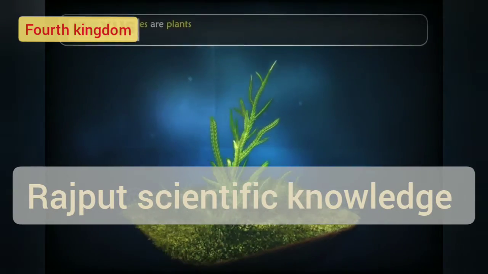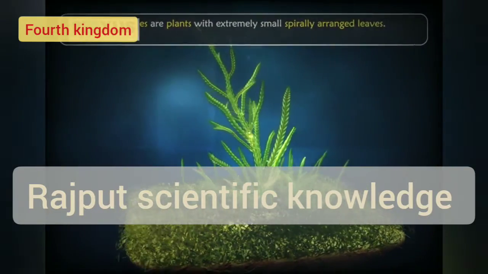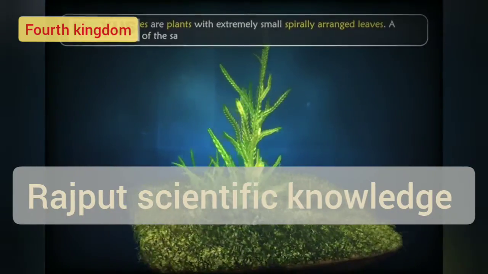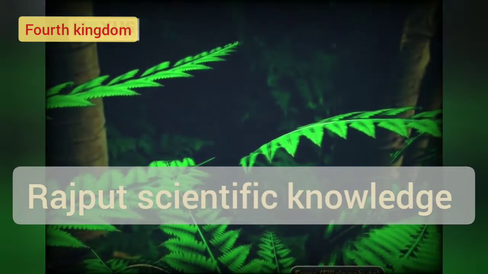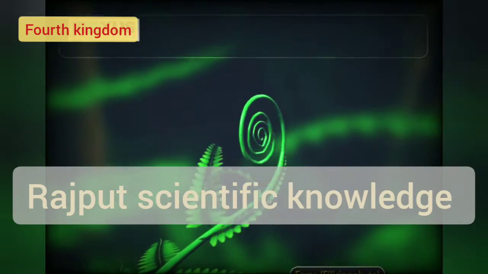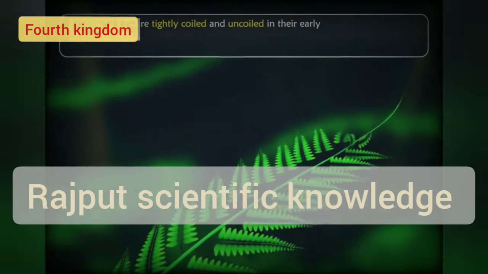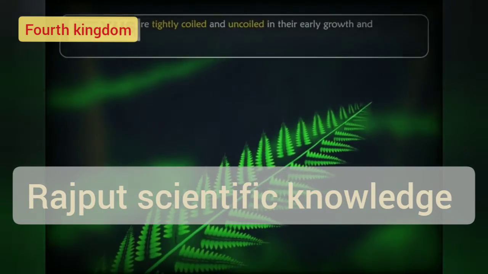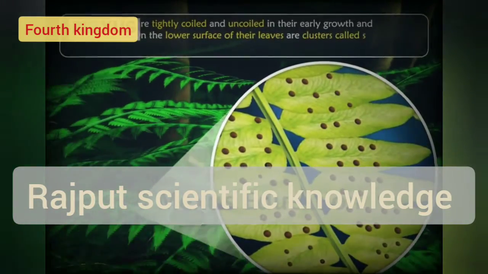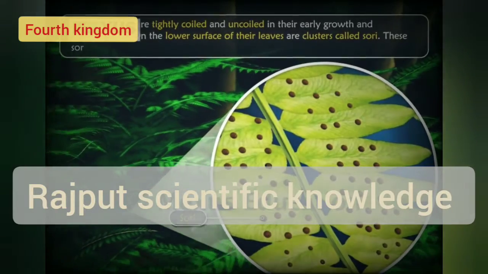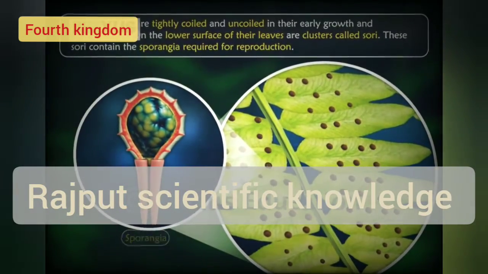Lycopodophytes are plants with extremely small, spirally arranged leaves. A good example is club moss. Ferns are Phylloxenophytes. Their leaves are tightly coiled and uncoil in their early growth and development. On the lower surface of their leaves are clusters called sori. These sori contain the sporangia required for reproduction.